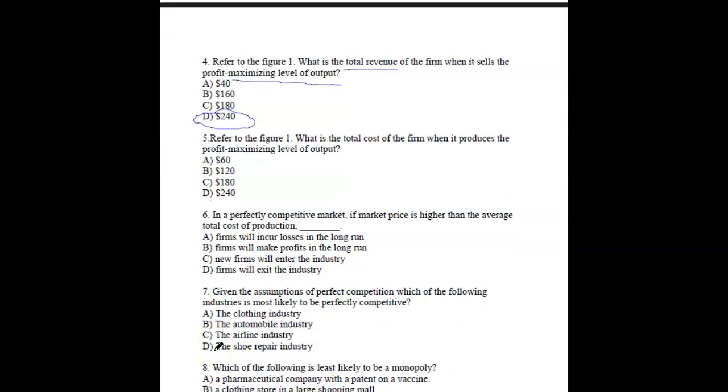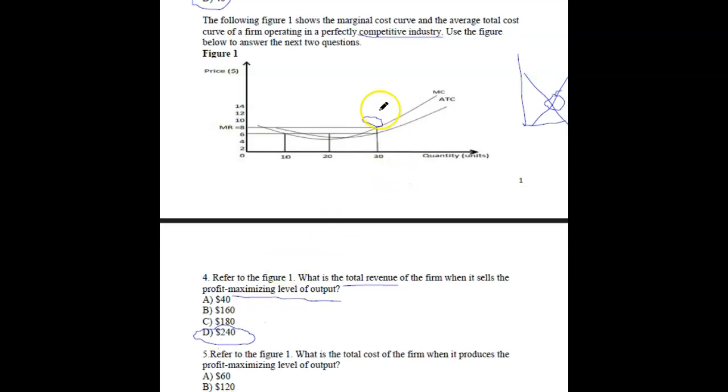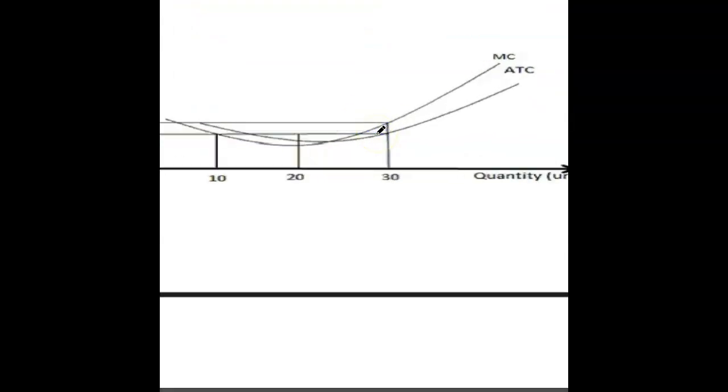The next one, refer to figure 1. What is the total cost of the firm when it produces at the profit maximization level? Total cost. So you want to work out the total cost at this level here. So first, when they say total cost, you look at the average total cost graph. And wherever you want it over here, okay, so see how it hits over here. So this spot here. So like the small triangle here.